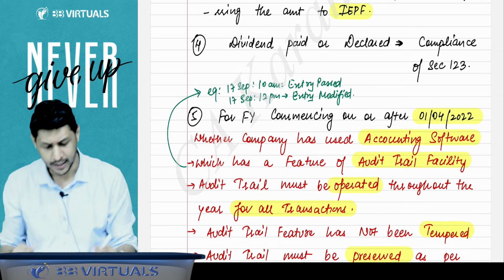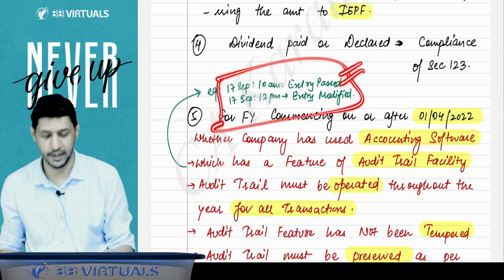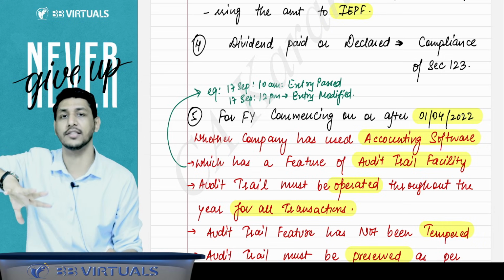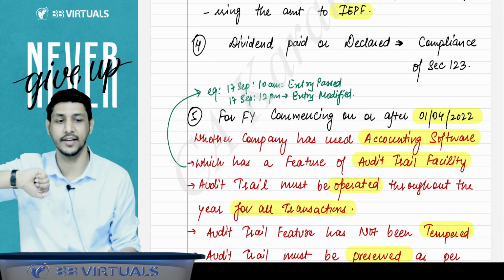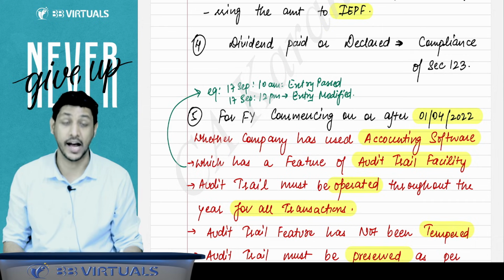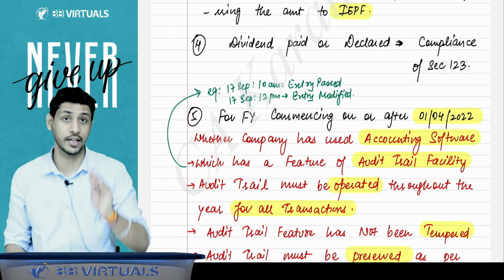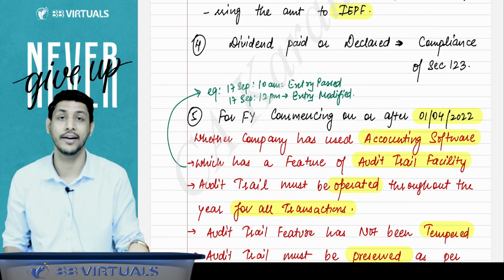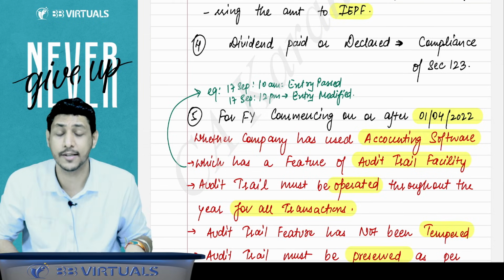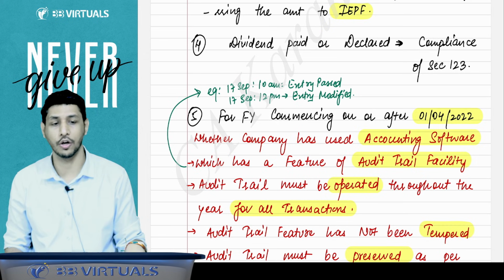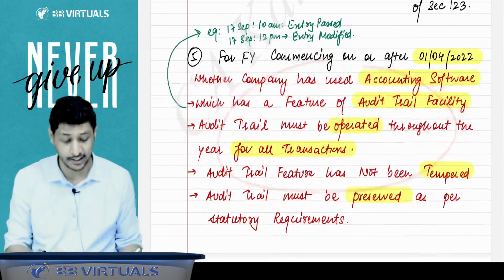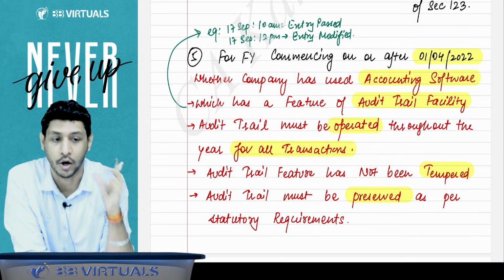What is an audit trail? It will create a record of everything. Whenever you pass a transaction or modify a transaction, all that record is maintained in that audit trail. So whether the company's software has an audit trail facility or not, whether that audit trail facility is enabled or not, and whether that audit trail is preserved as per the law or not, all that you have to report in the audit report.